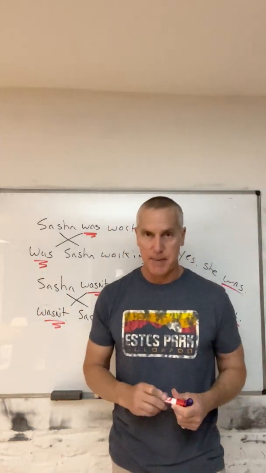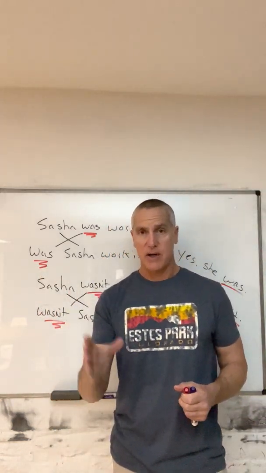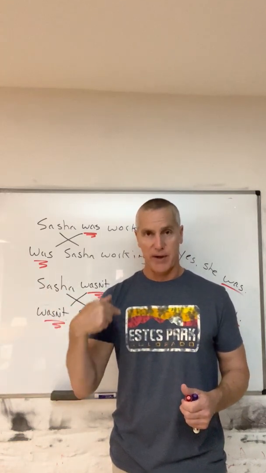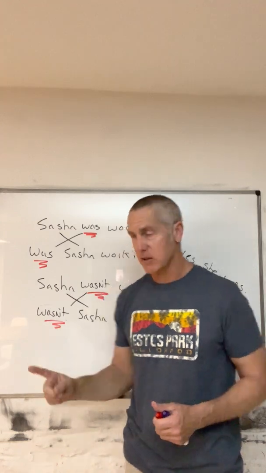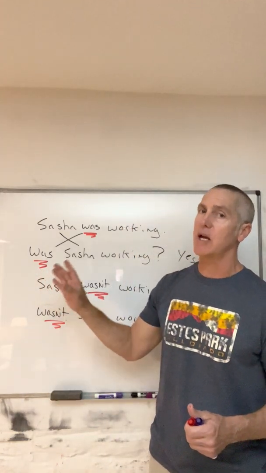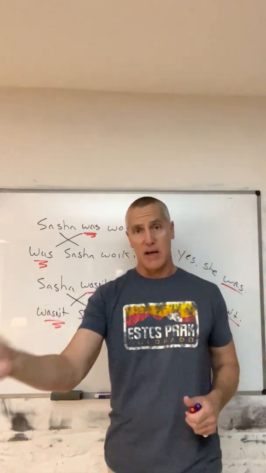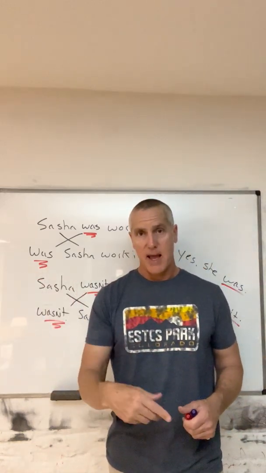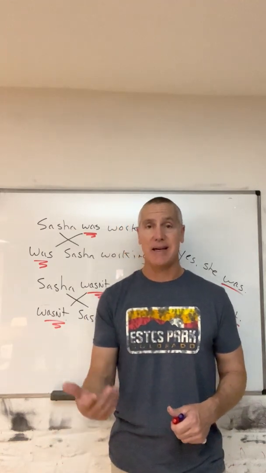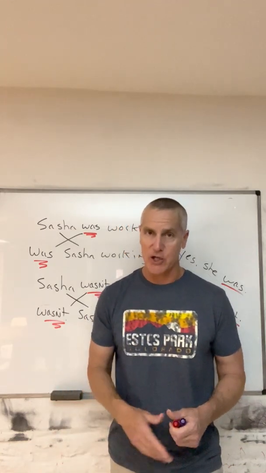Now, again, those are called yes or no questions. When the question begins with the verb, the only information that we want is yes or no. For an information question, we need an information question word.